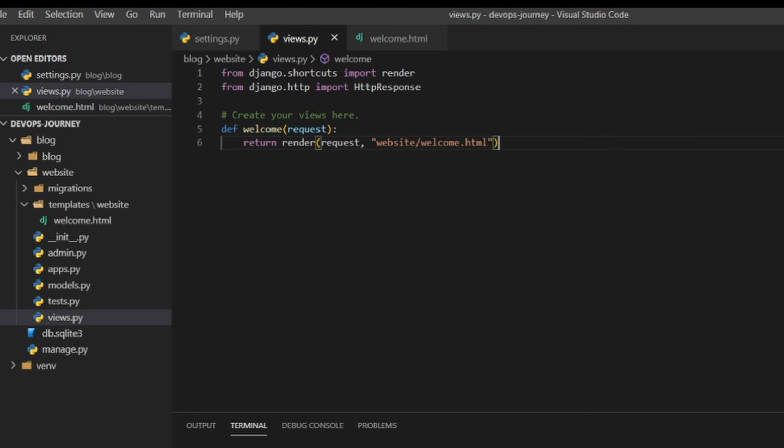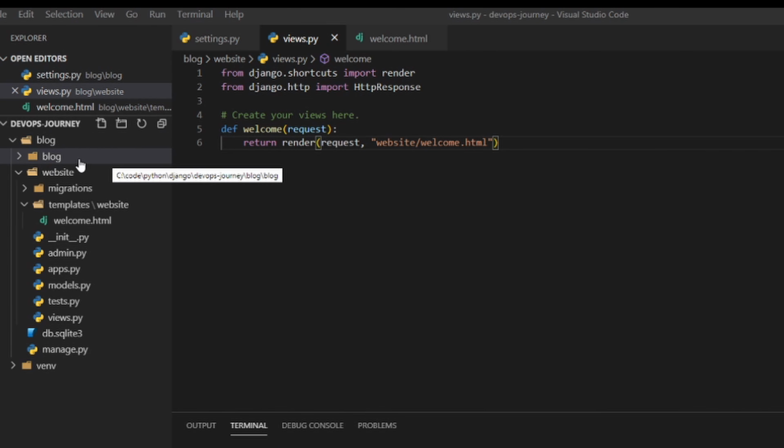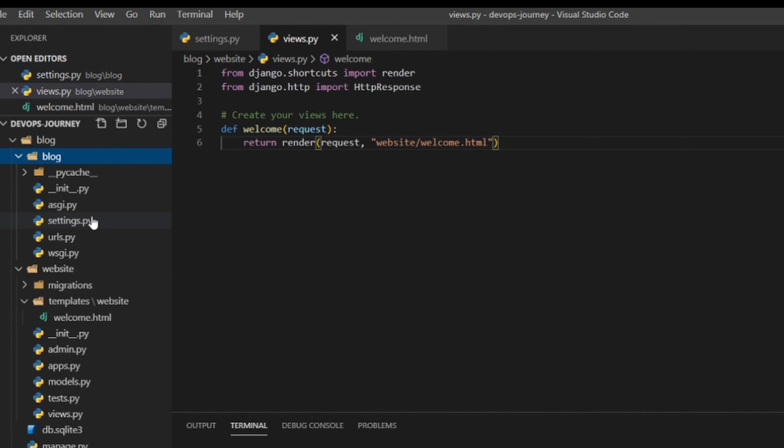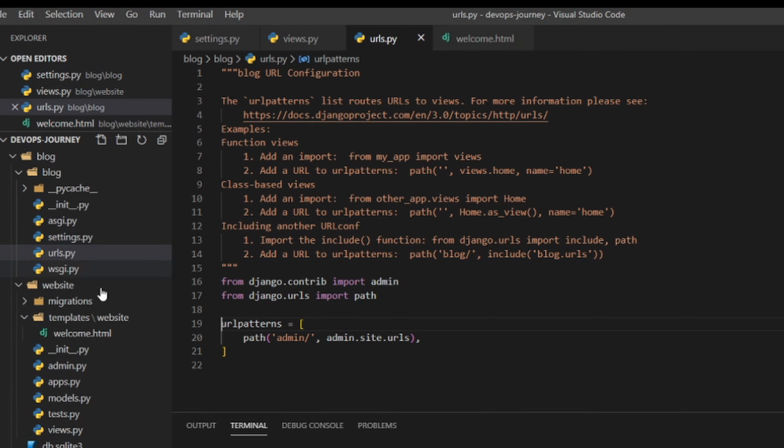So we're going to want to look on the left hand side of our screen, and look at our project here. So you can see underneath the main folder of blog, I have another folder for the application blog, and that's where I want to go to. So I'll expand this, and then we have the urls.py file that we talked about earlier. So let's go ahead and open this.